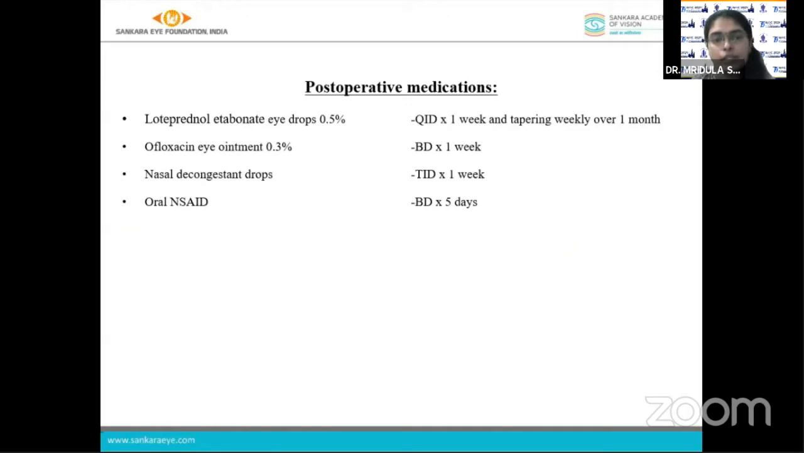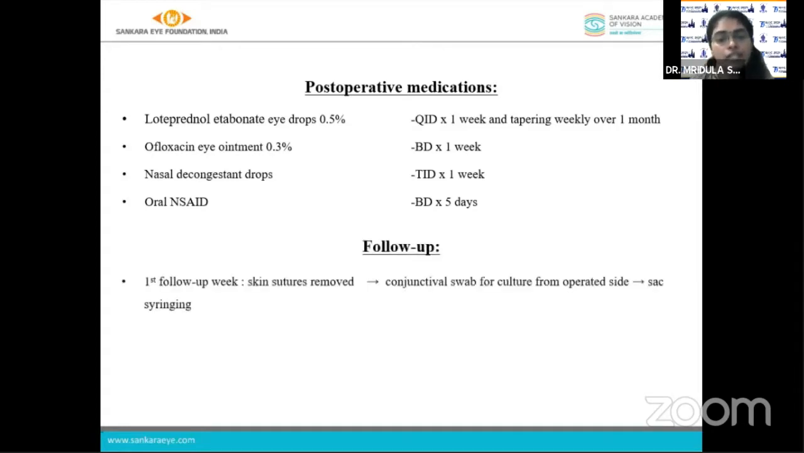Postoperative medications included loteprednol etabonate eye drops, QID for a week and tapering weekly over a month, ofloxacin eye ointment over the wound, BD for a week, nasal decongestant drops, TID for a week, and oral NSAIDs, BD for 5 days. In the first follow-up week, skin sutures were removed, conjunctival swabs for culture from the operated side were collected, and sac syringing was done.